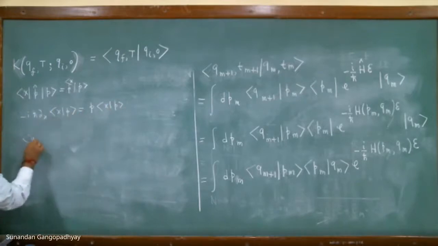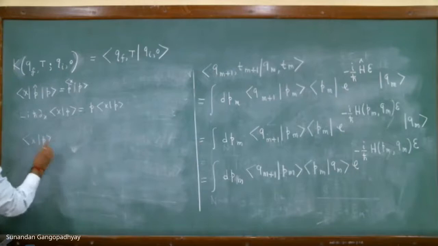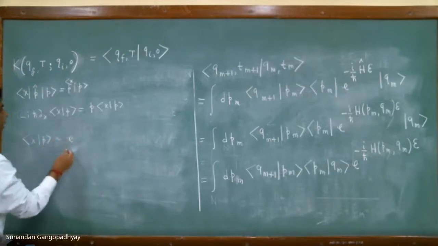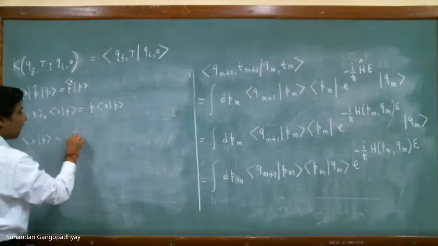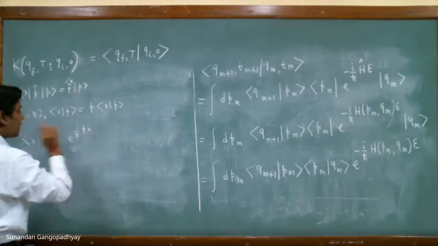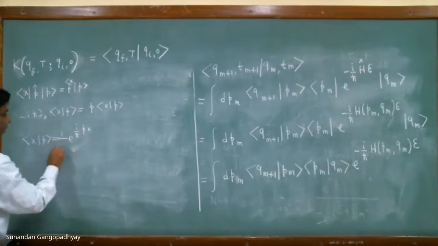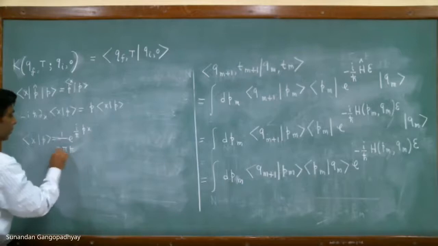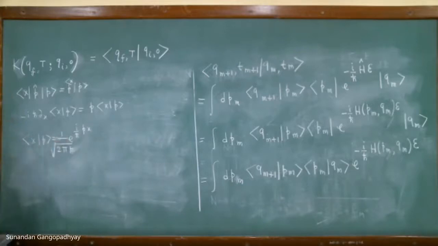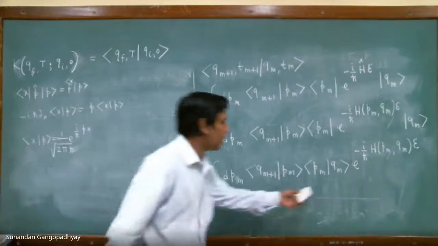This is a first order differential equation. If you solve this, then you will get something like this. So this will be the overlap of P with X. And if you do a Dirac delta normalization, what we will have is 1 over the square root of 2 pi h bar. So now you have the expression for this overlap and for this overlap.